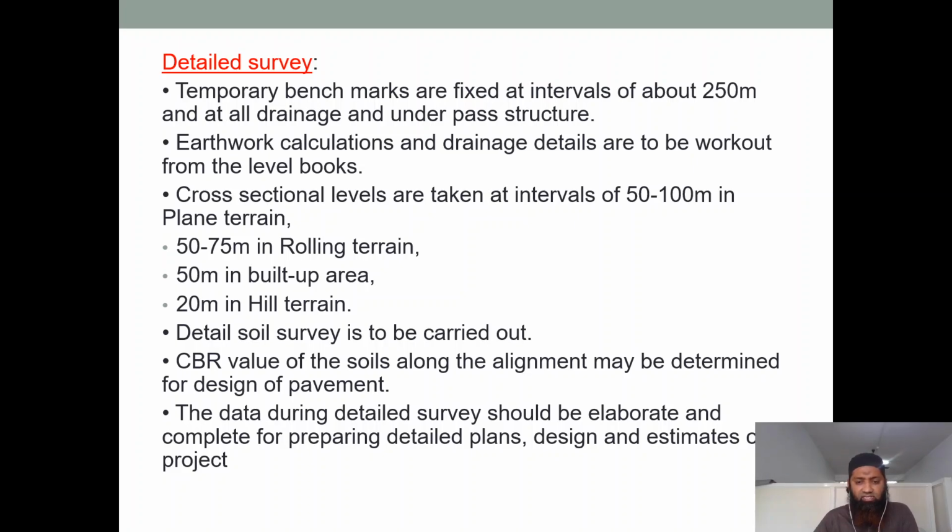The data during detailed surveys should be elaborate and complete for preparing detailed plans, design and estimates of projects. So it should be elaborate, everything should be specific, it shouldn't be vague, everything should be on paper and that should be easily located onto the ground.